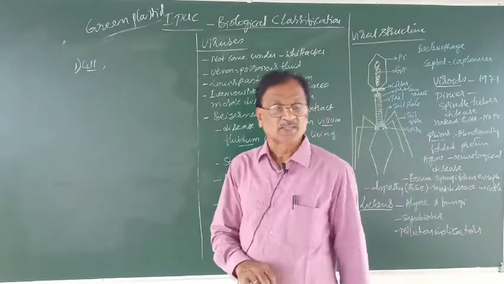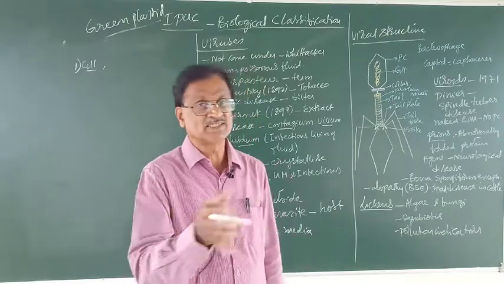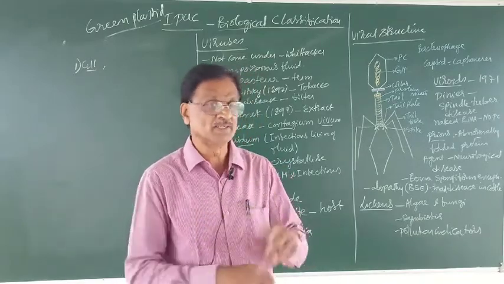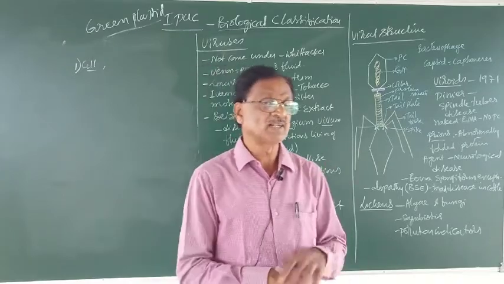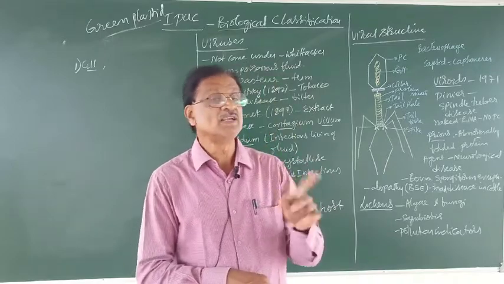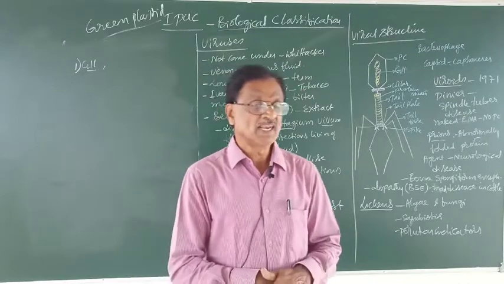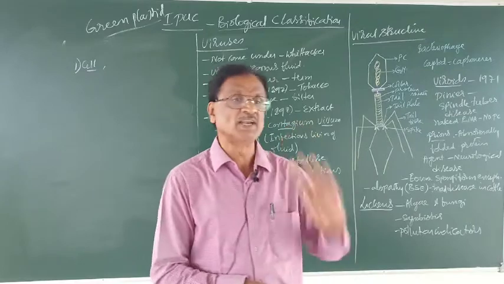And then, another point is that bacteria can be easily cultured in a lab and have a rapid rate of multiplication. Why can bacteria be cultured in the lab? Because they have independent multiplication. They multiply independently whenever they are cultured on a culture media.